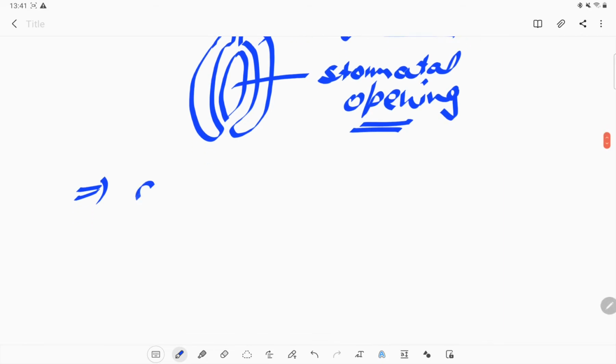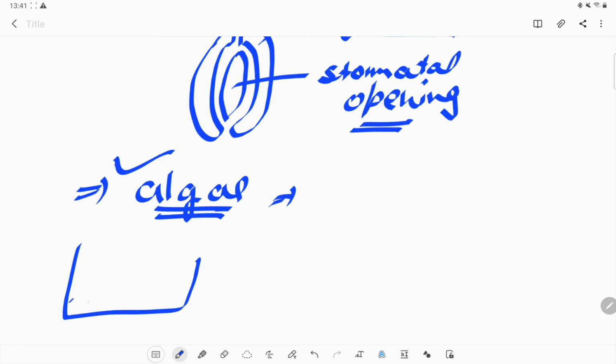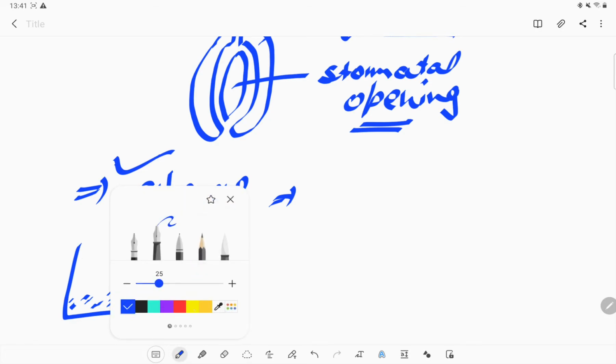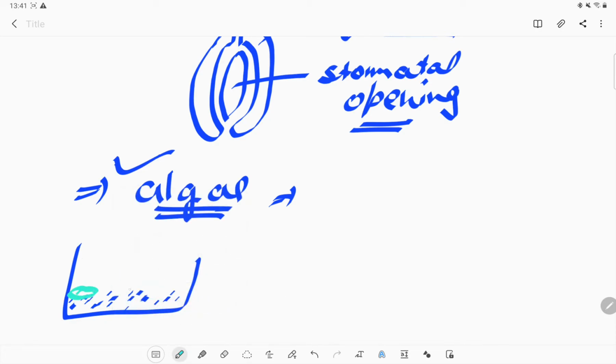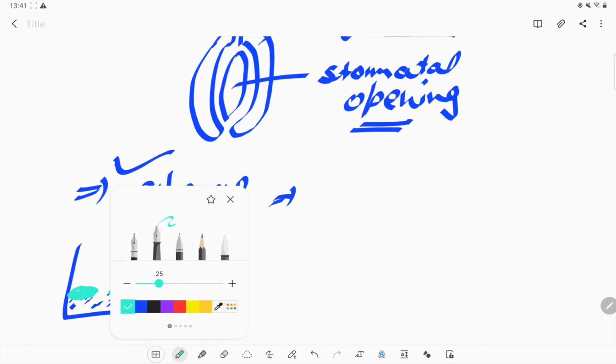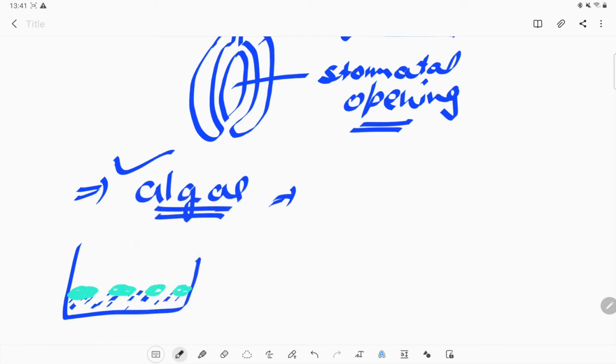Now there are some algae also. Plants are not the only organisms which can produce their own food or do photosynthesis. Some algae can also perform photosynthesis. Sometimes you must have watched a pond or any stagnant water, and you can see some green color substance or patches on the water. So what are they? These are the algae, the slimy green patches.